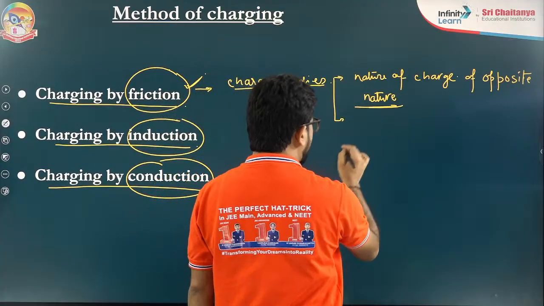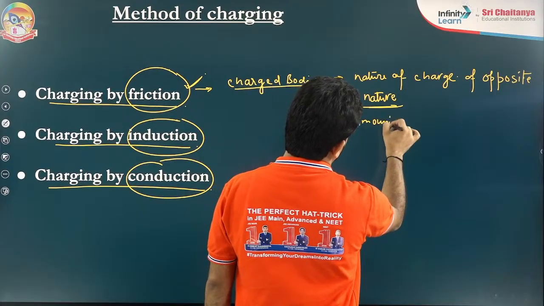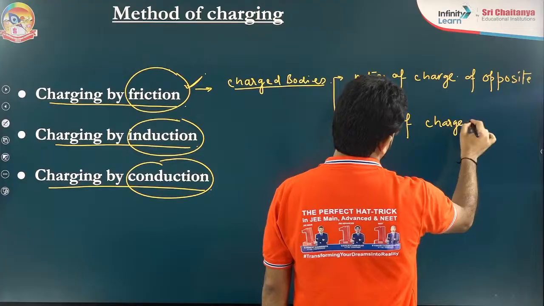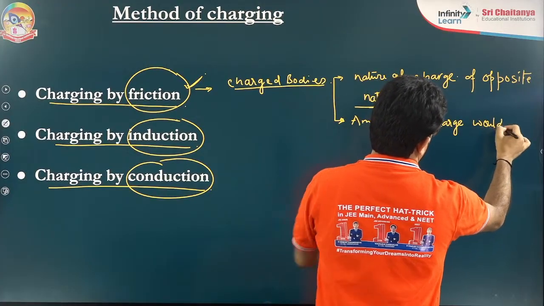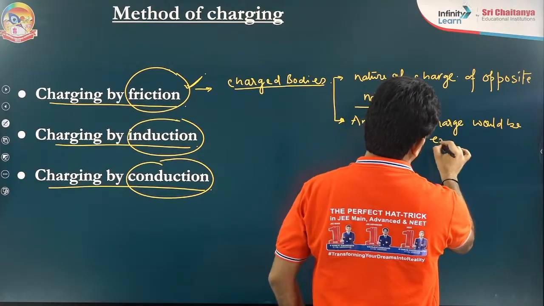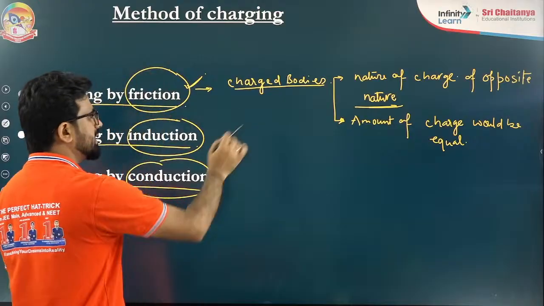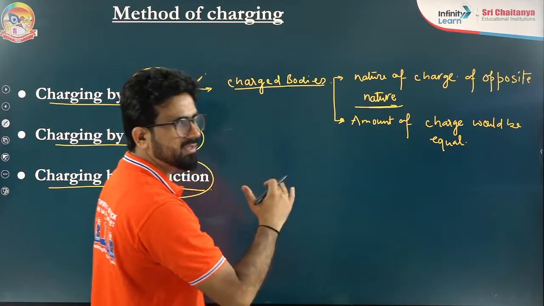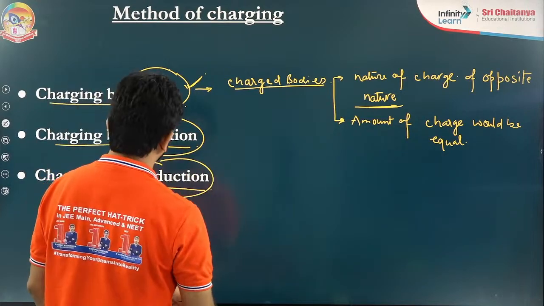Second thing you have to understand, the amount of charge would be equal. It's very simple. I'm assuming that initially the bodies were neutral. If it is assumed to be in the neutral form, then you can talk about this.